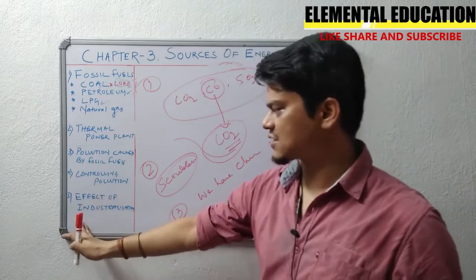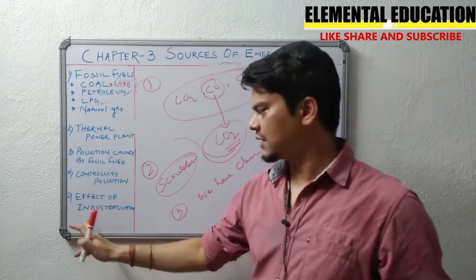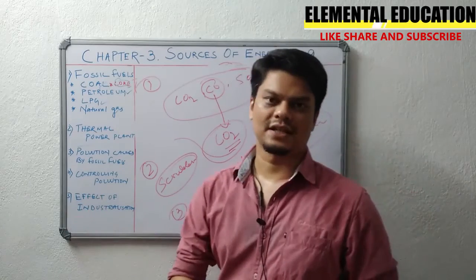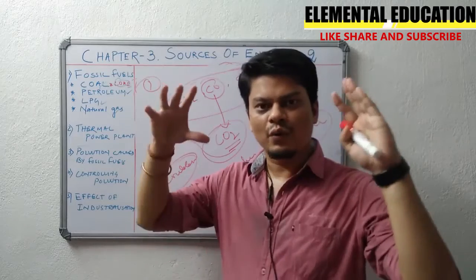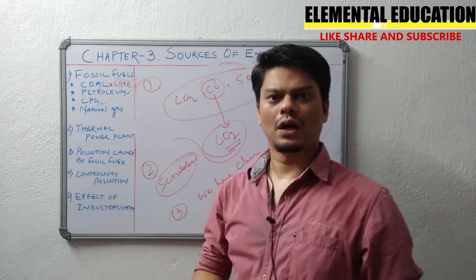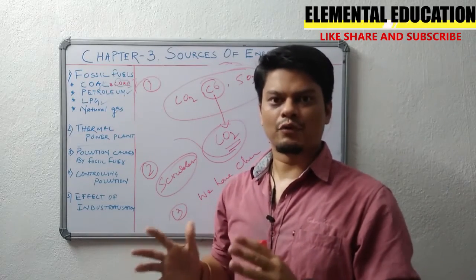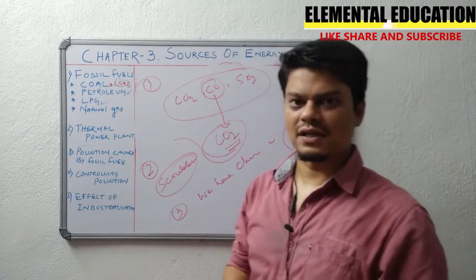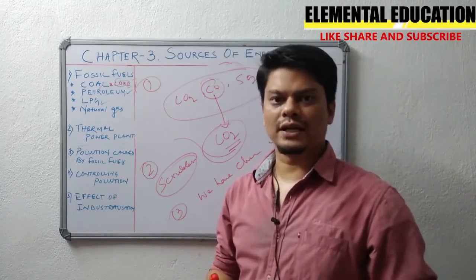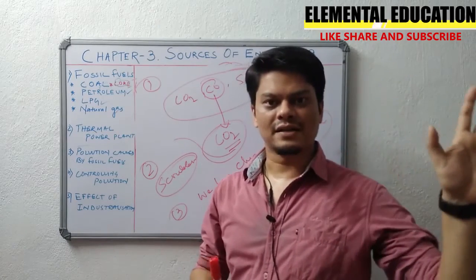Now let's go to the last topic of our video, that is effect of industrialization. We know what is industrialization. Industrialization is a process where we are setting up new factories to improve our manufacturing standards. Suppose there are some new vehicles launched. Now these vehicles were imported earlier from China, Japan, Germany.